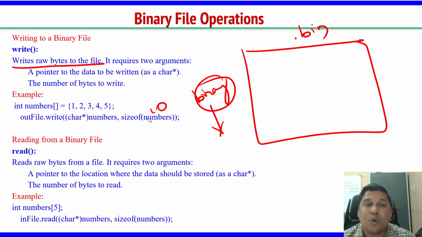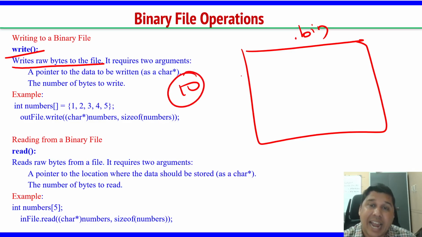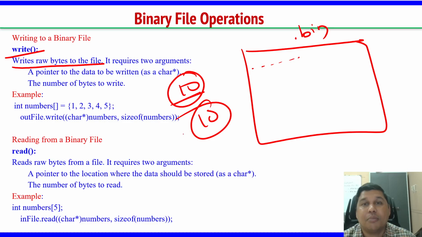But internally, what the compiler is doing is translating, converting that high level to binary language or machine level language. So for the write function, I will be giving input as number 10 only, but it will convert this 10 to binary and store that in binary here. When I extract this, it will give me 10 only directly, but the content of the file, when you open and see, is in binary format.